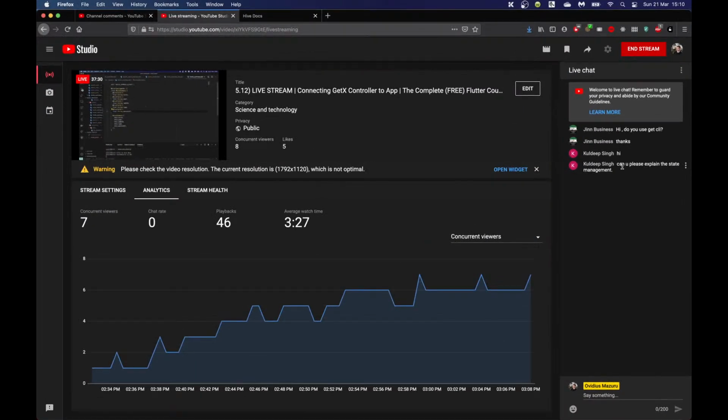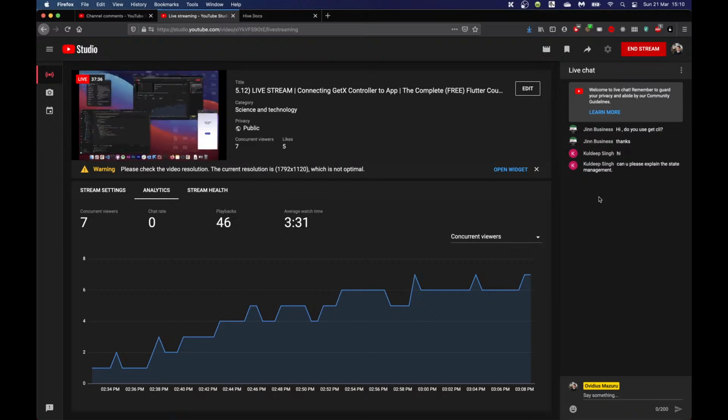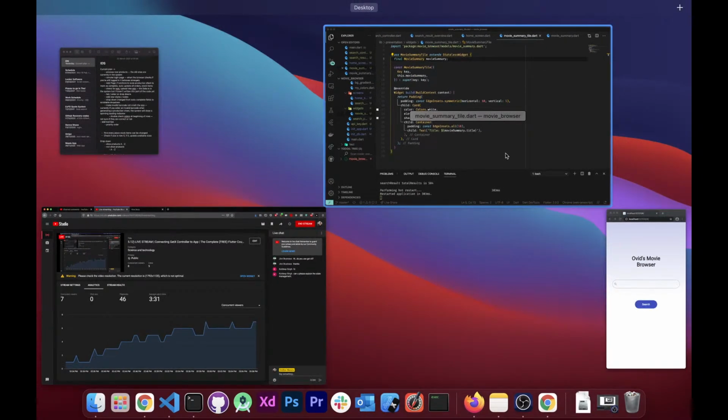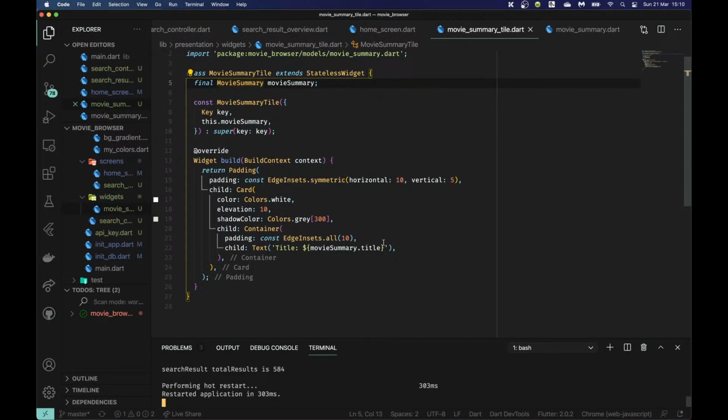Let me quickly check the comments. Can you please explain the state management? Yes, Kuldeep. So I've made an entire module on the state management. Specifically, the one we're using in this one is GetX. If you go back to, I think it was module 4, I have a lot of videos about all the different state management solutions, and that does of course include GetX, also includes Bloc, and several others as well. Okay, so what was I doing?